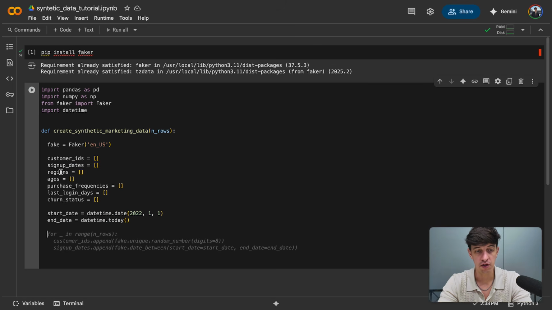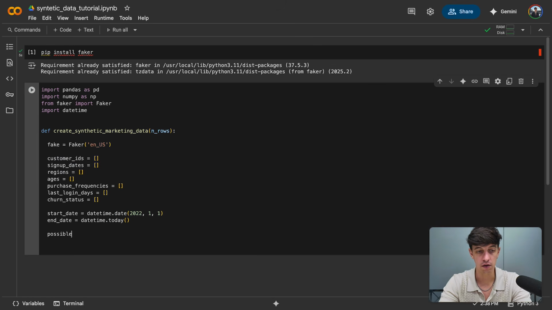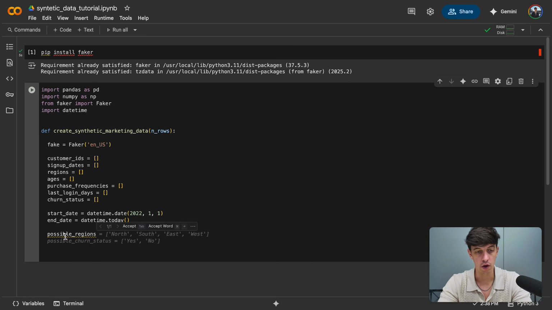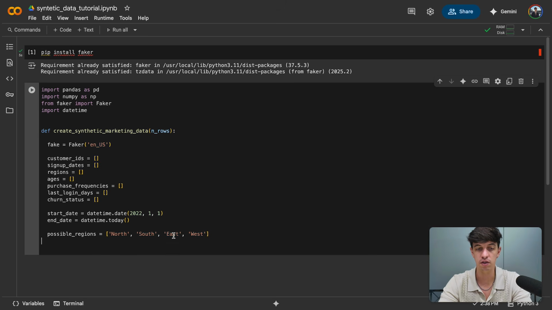Also, for example, in regions, I can already define the possible regions that I would like to have in there. So again, I'm going to follow what Google Colab is suggesting. So let me remove this one. But possible regions, we will have north, south, east, and west.